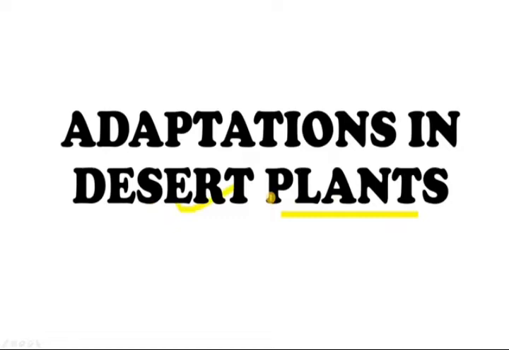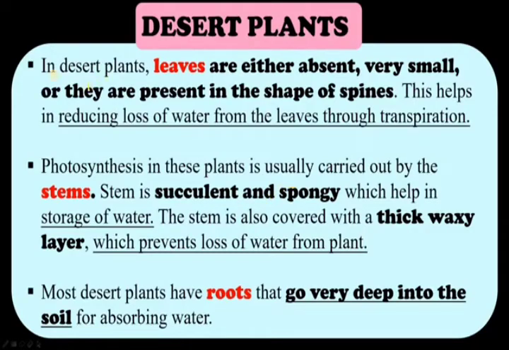The next point, adaptations in desert plants. Till now we have discussed the desert animals. Now we will move on to the adaptations in desert plants. In desert plants, leaves are either absent, very small, or present in the shape of spines. Remember one thing, the spines are modified leaves. This helps in reducing loss of water from the leaves through transpiration. That is an adaptation of desert plants.